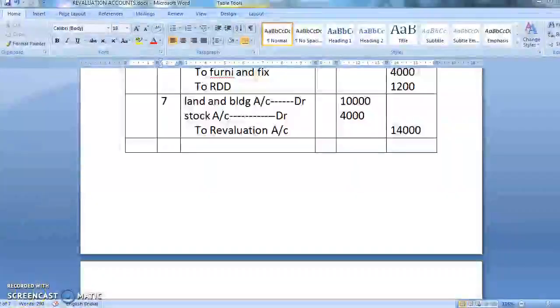So students, only the last entry posting is remaining. What is that? That is for profit on revaluation.